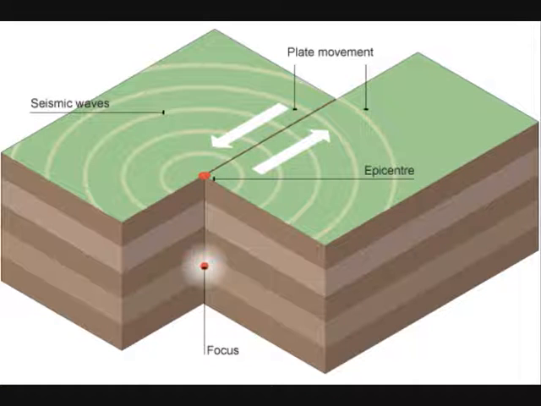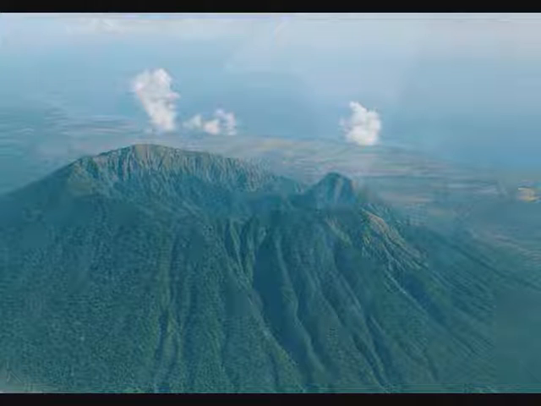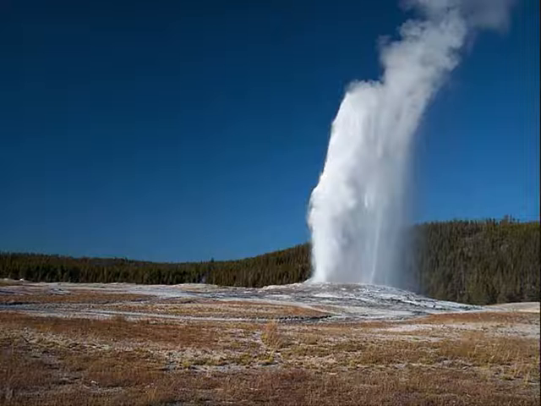Epicenter: the point on the Earth's surface directly above the focus of an earthquake. Eruption: this is said to occur when a volcano gives off large quantities of lava and gas. Extinct: the description of a volcano that has not erupted for at least 25,000 years. Extrusive activity: volcanic activity that results from magma reaching the surface.